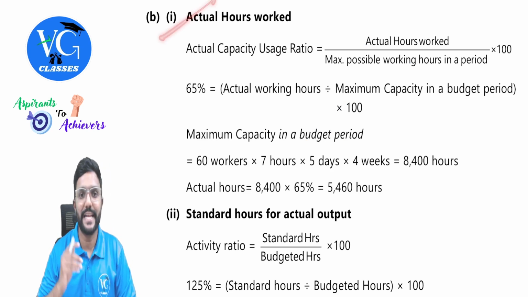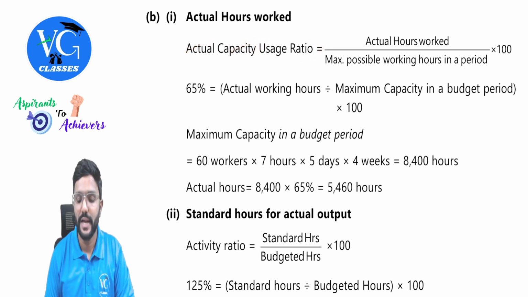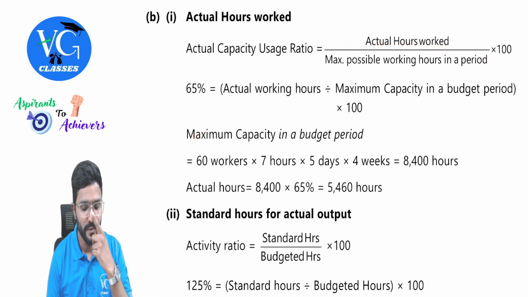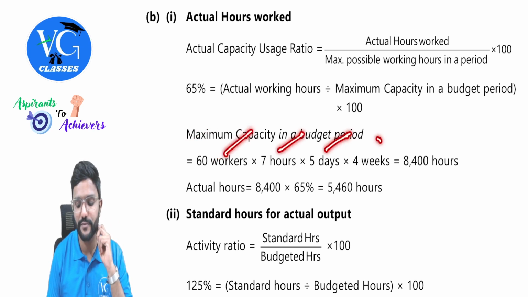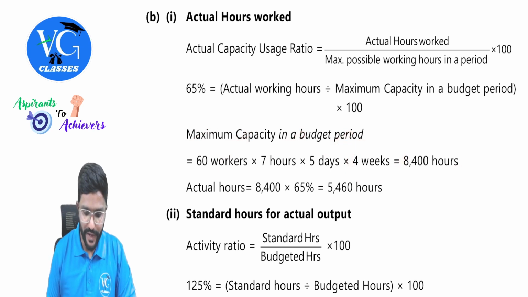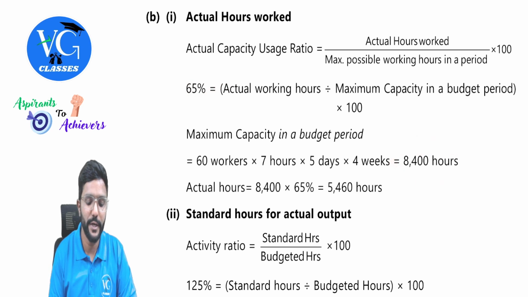First, we are supposed to calculate actual hours worked. They have given actual capacity usage ratio, guys. What is the formula for it? Actual hours worked divided by maximum possible hours into 100. Can we calculate maximum possible hours? Yes, with the given information we can. So maximum number of workers is 60 into 7 hours into 5 days, 4 weeks. So 8,400. Okay, sir. So 8,400 we have got as the denominator. Then we have the actual capacity usage ratio given in the question, 65%. Multiply both, guys. 8,400 into 65%.